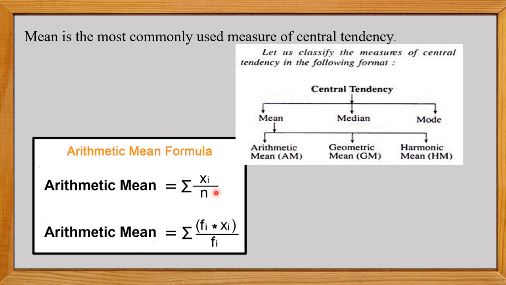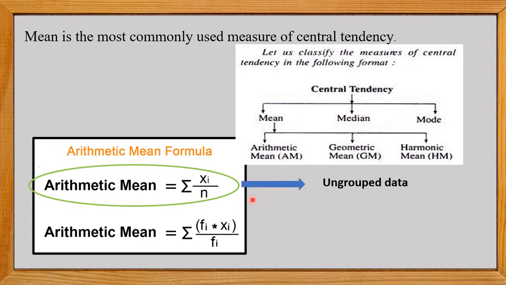The mathematical form of this is summation of xi upon n. One more formula we have done is summation fi xi upon summation fi. The formula of the arithmetic mean, summation of xi upon n, is for the ungrouped data.